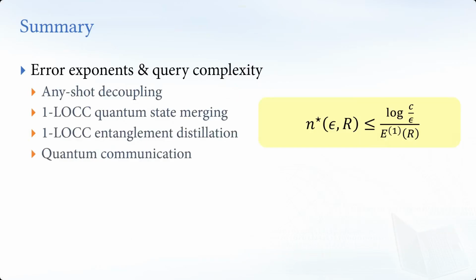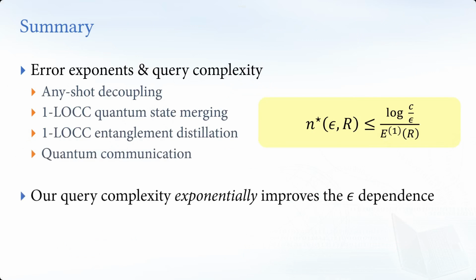Okay, so in summary, we obtained a tight error exponent and query complexity for initial decoupling, one-way LOCC quantum state merging, entanglement distillation, and quantum communication, all in this form, and the exponent depends on your task. And the main message is that our query complexity exponentially improves the error dependence from the previous work.